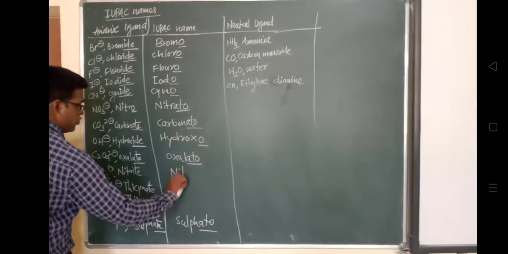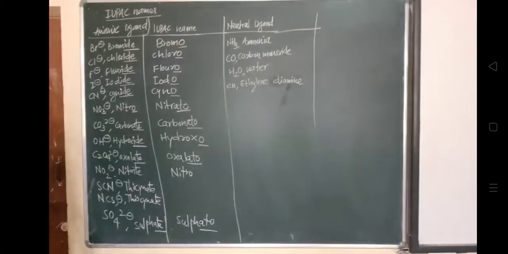Then in case of SCN, thiocyanate, what is the nomenclature? Thiocyanate. But if it is attached through S, if the sulfur is the donor atom donating its electrons to the central metal ion, then the nomenclature will be thiocyanato.